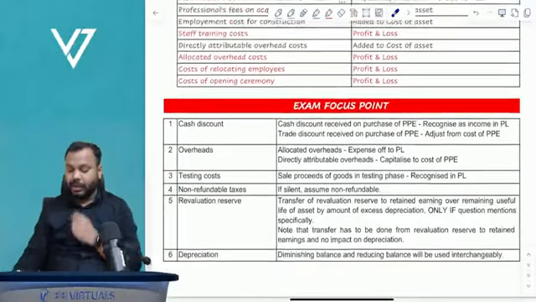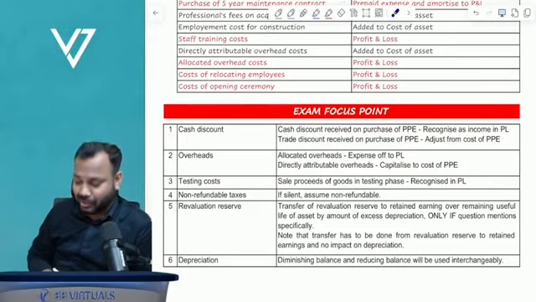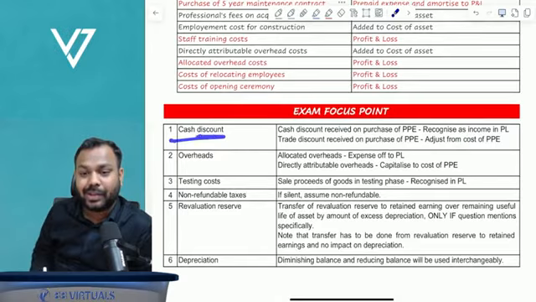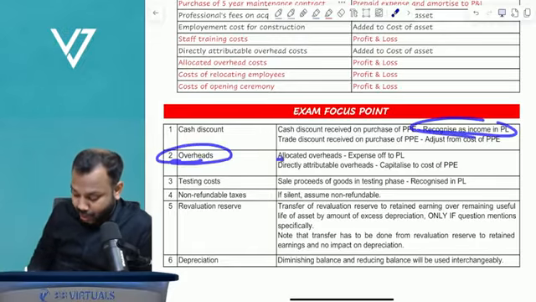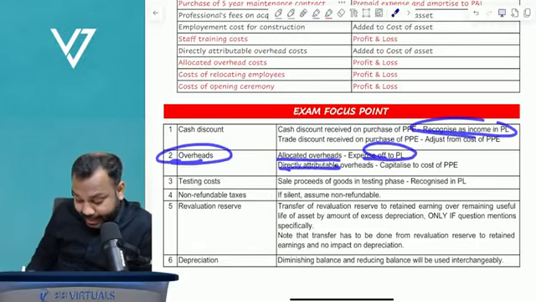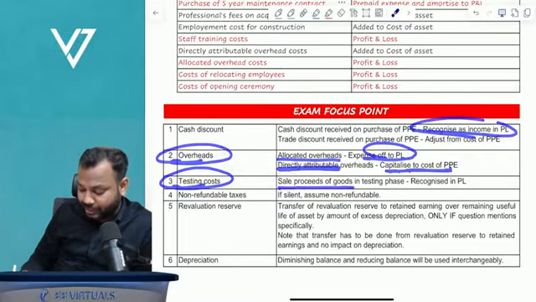Okay, now some common mistakes which students make in the exam. Cash discount, what is the treatment? P&L. Overheads, allocated overheads, P&L. Directly attributable overheads, capitalized to cost of PPE. Testing cost, sale proceeds of goods in the testing phase, recognized in P&L.